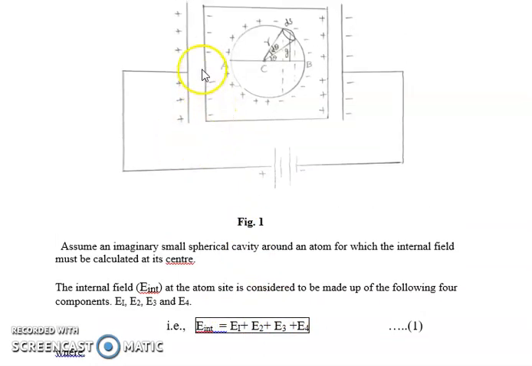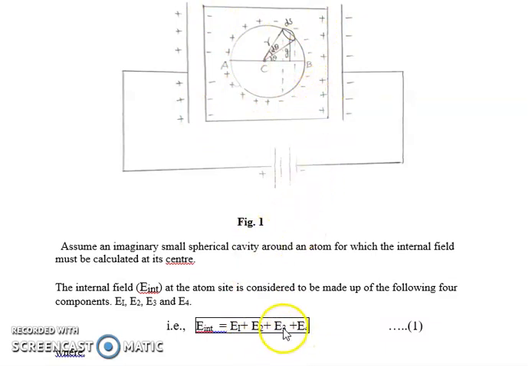Always remember, we will start from the outer end, then we will come to the inner side. So from the outer end we are going to start. E1 is nothing but the electric field due to charges on the parallel plates of the capacitor. Okay. E2. Here we are able to see charges on the 2 surfaces of the dielectric. So what is E2? Electric field due to charges induced on the 2 surfaces of the dielectric.